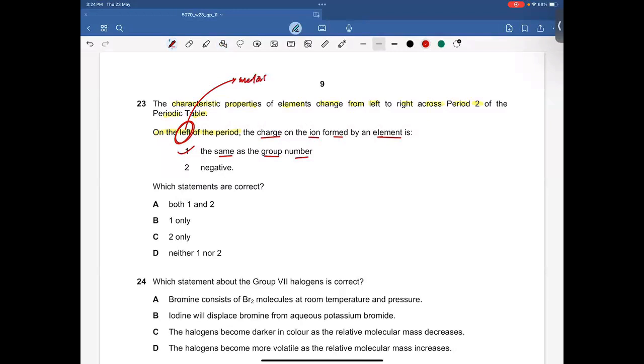And metals always form cations, which are positively charged ions. They cannot form negative ions, which means only the first statement is correct, and therefore B is going to be the right answer.